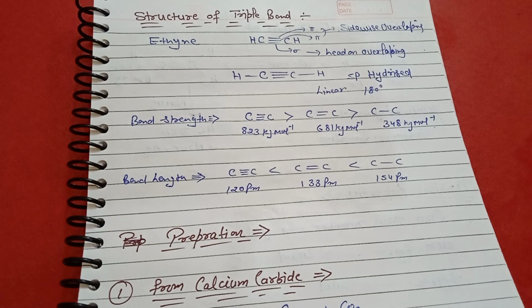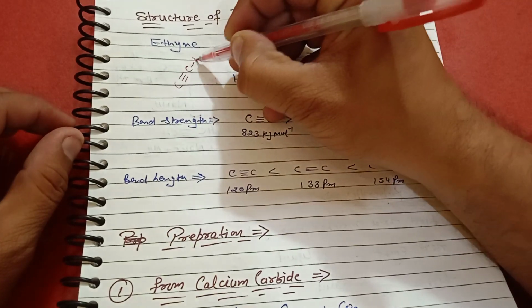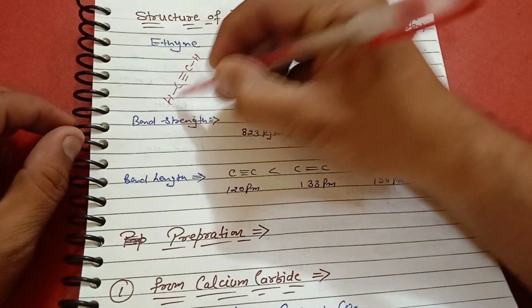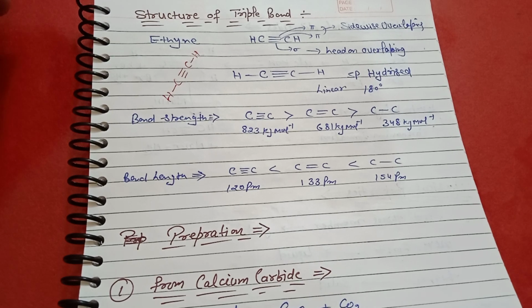तो बेसिकली ethyne is carbon-carbon triple bond and carbon-hydrogen single bond. Due to the carbon-carbon triple bond, two types of bond are present. One type is the sigma bond and the other type is the pi bond.